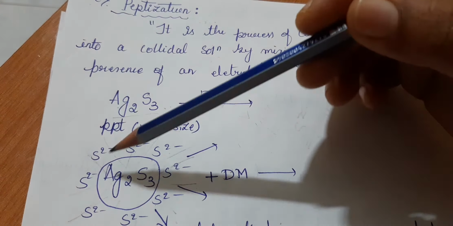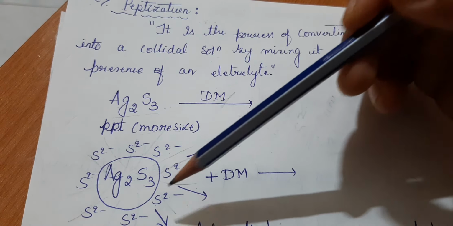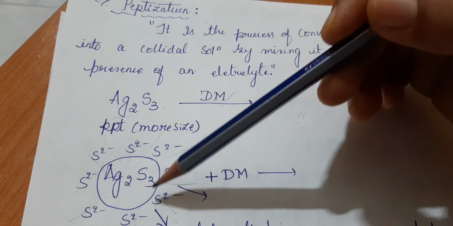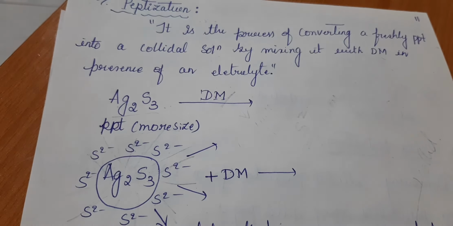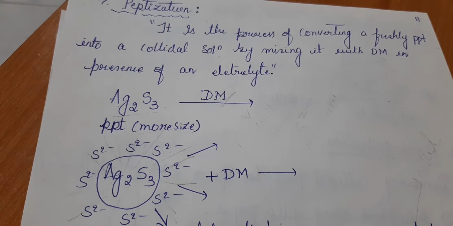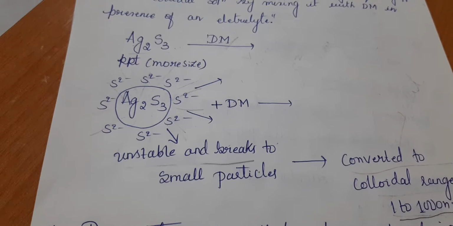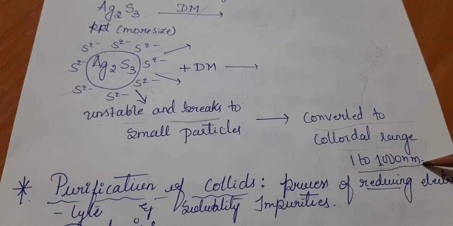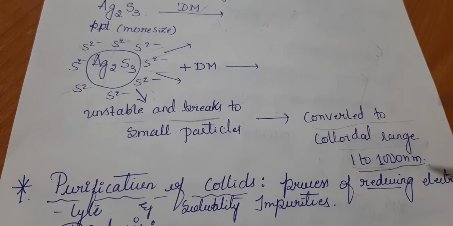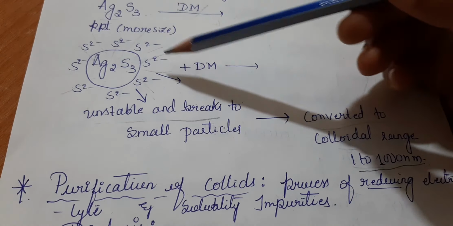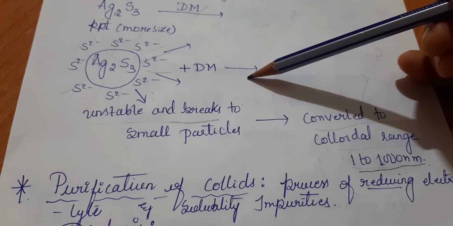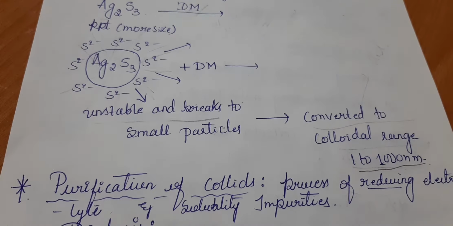When the breaking of this whole complex molecule happens, the Ag2S3 comes under the colloidal range, 1 to 1000 nanometer. Such a process which has happened here is referred to as the peptidization process.